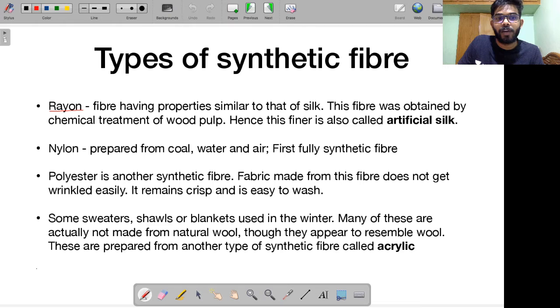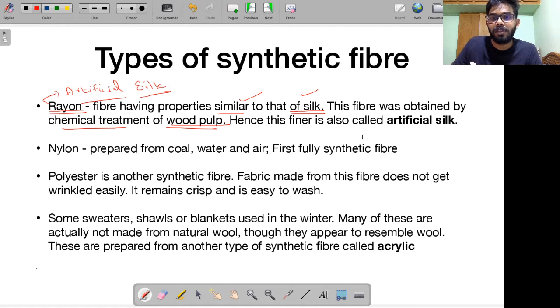We have something called rayon. This is a fiber that has properties similar to those of silk. Often you will see rayon called artificial silk. Why? Because the property resembles that of silk. This fiber was obtained by chemical treatment of wood pulp. You take wood pulp and chemically treat it, and what you get is called rayon. Hence, remember that this fiber is also called artificial silk.